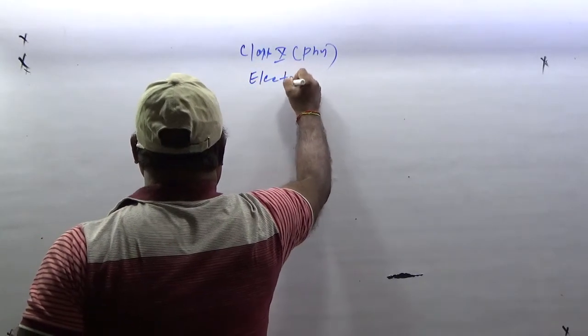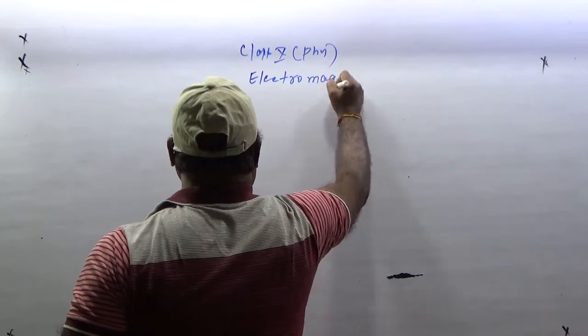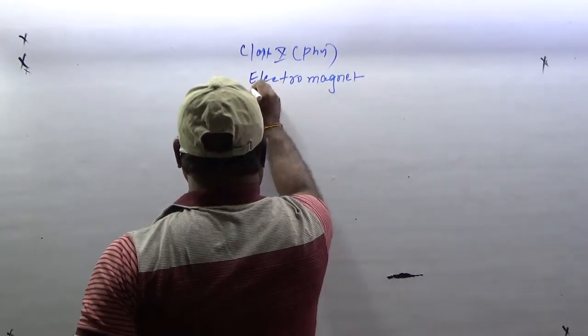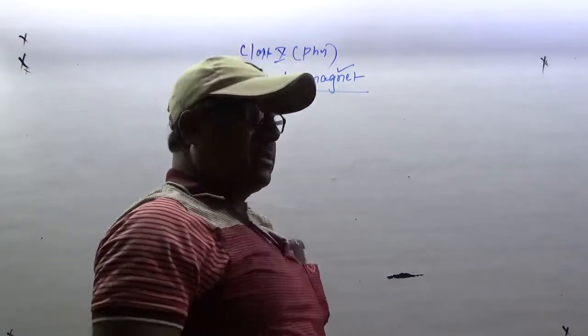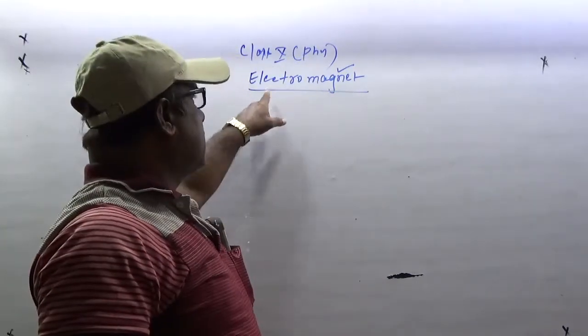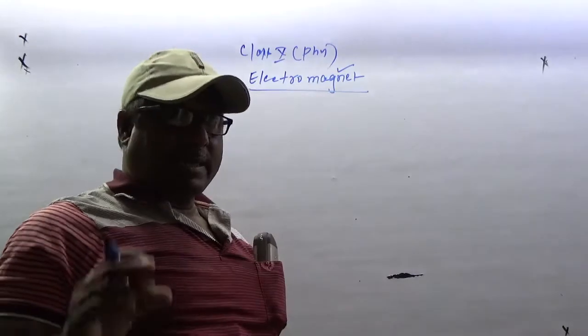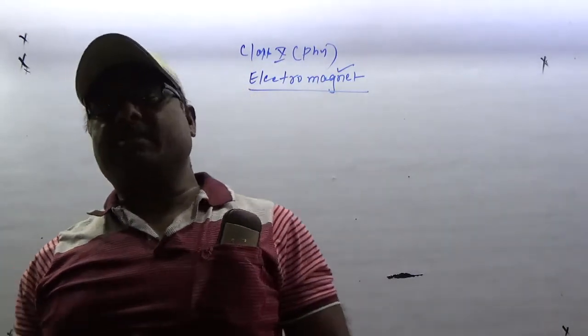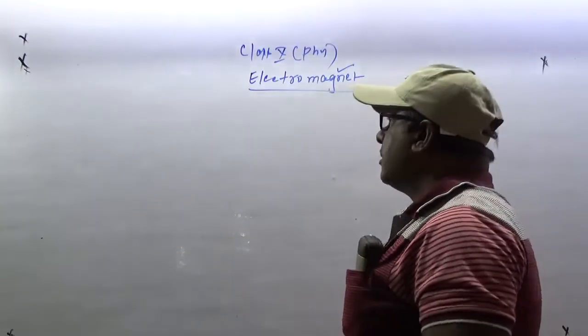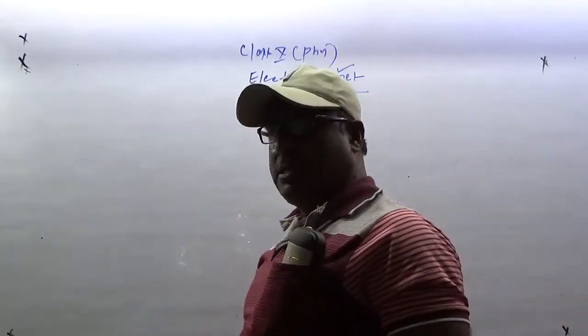This word is known to you: what is a magnet. But there is an electromagnet, that is a magnet made by the flow of current.